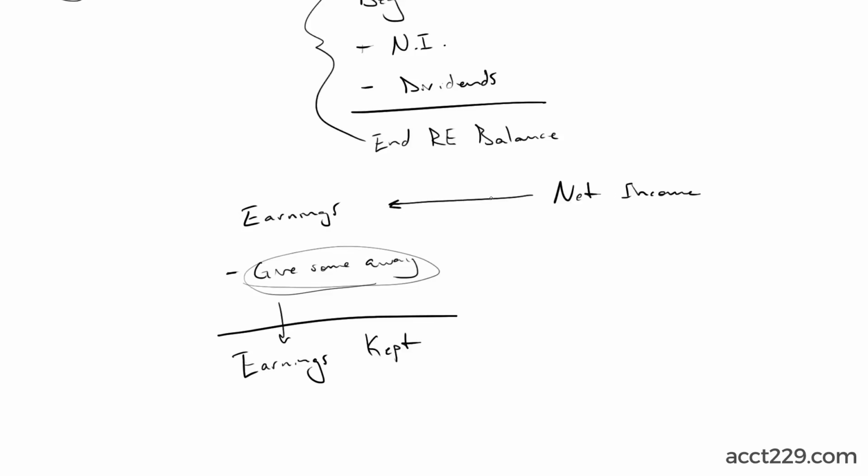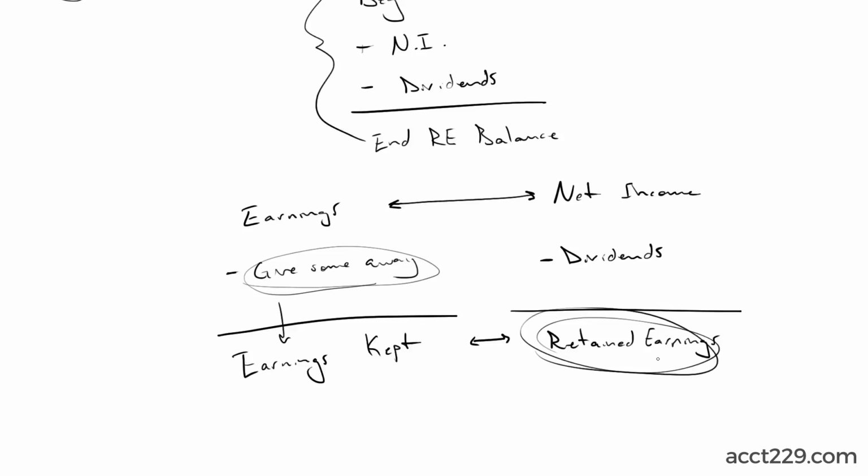So then that becomes net income. Net income is our earnings. Well, which ones did we give away? Well, dividends. We paid out dividends. Then what we have left over is earnings kept, equals retained earnings. So this is not some fancy accounting buzzword. This is actually quite simple and quite stupid. It is the earnings that we've retained, and they swapped it to make it look cooler. I don't know. It could go either way. Retained earnings, earnings retained. Doesn't matter.